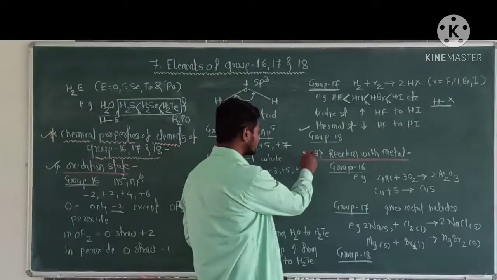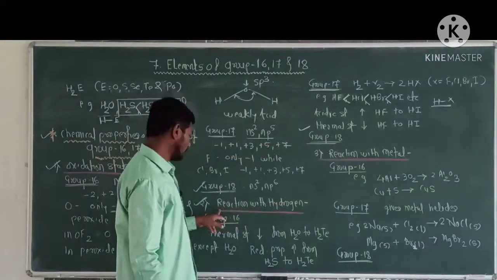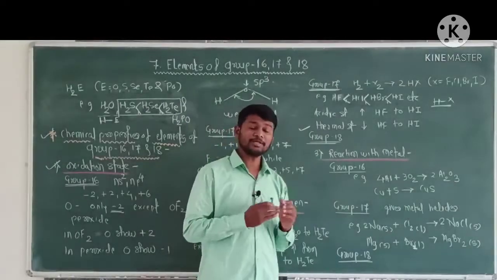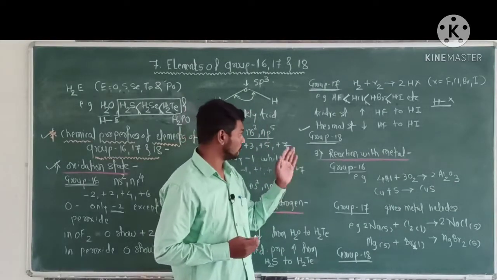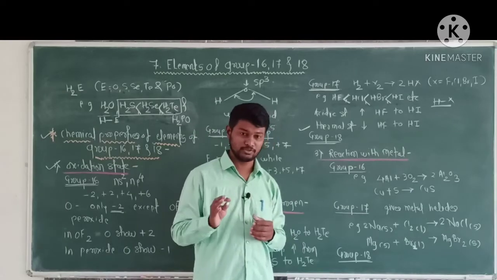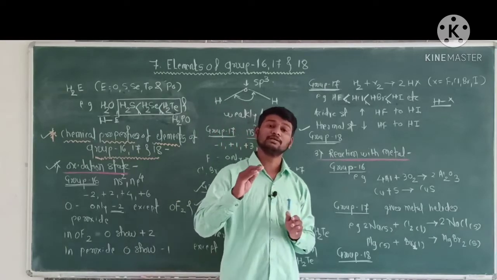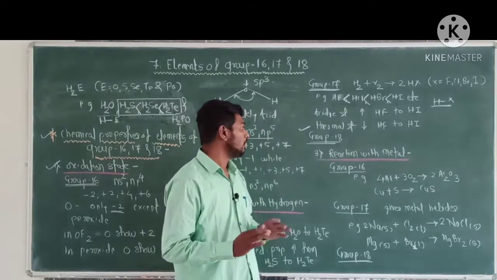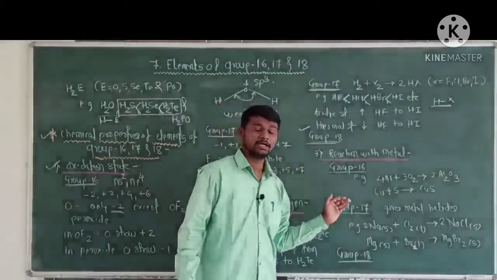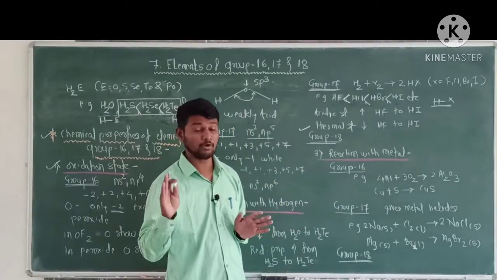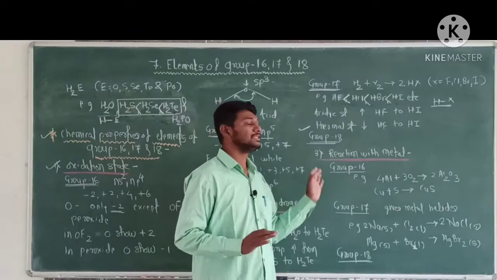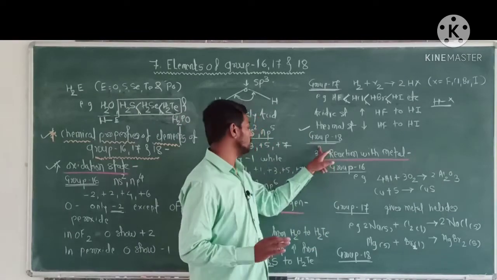Okay. Now next, group 18, reaction with hydrogen of elements of group 18. Group 18 elements, that is helium, neon, argon, krypton, xenon, radon, all have a stable electronic configuration. Therefore they are chemically inert, that is chemically unreactive. Therefore all these elements of group 18 do not react with hydrogen.